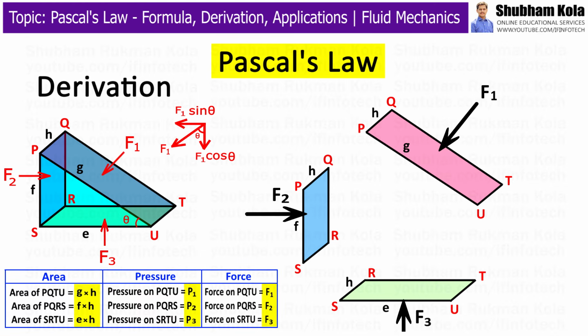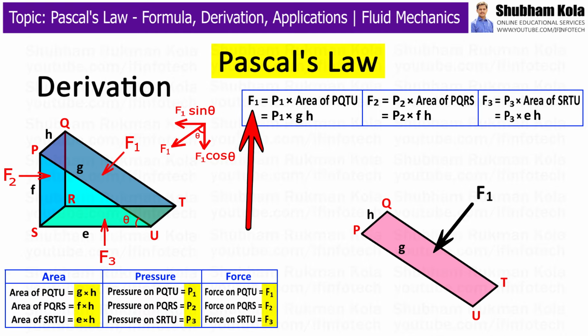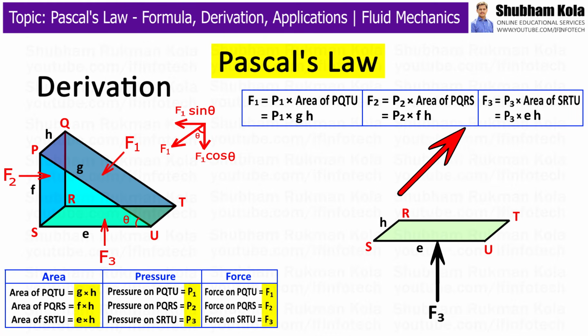The pressure exerts a force which is normal to the surface. Let P1 exert force F1 on the surface PQTU, P2 exert force F2 on the surface PQRS, and P3 exert force F3 on the surface SRTU. Therefore, force F1 is given as P1 into the area of face PQTU, that is G into H, force F2 is given as pressure P2 into the area of face PQRS, that is F into H, and force F3 is given as pressure P3 into the area of face SRTU, that is E into H.